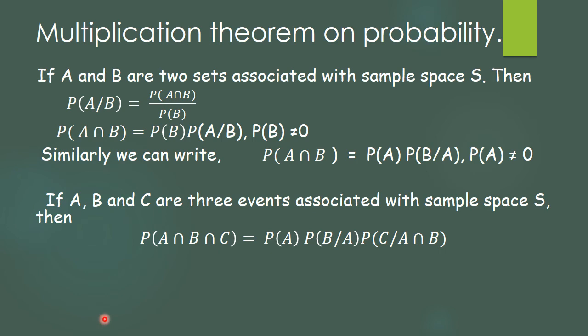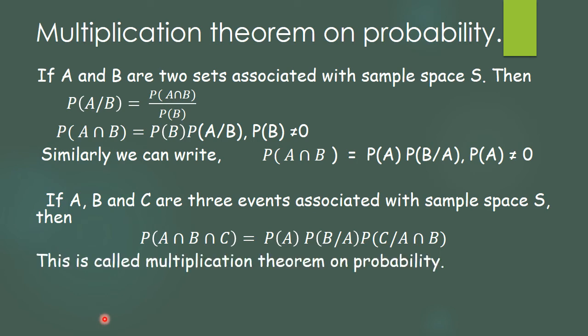Naturally, instead of A, if B has occurred first, then we can go with C having occurred with B, everything. And so this is called the multiplication theorem of probability. Normally we don't use this much, but we are going to use it in a better way. Mostly it is given for two events only, but we can write it for three events as well.